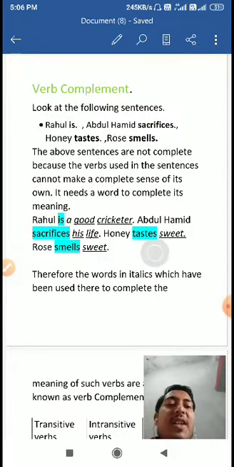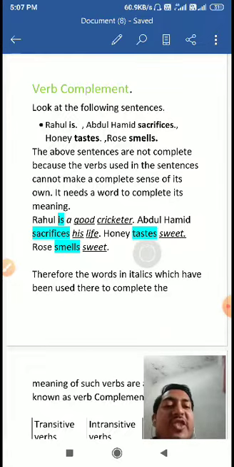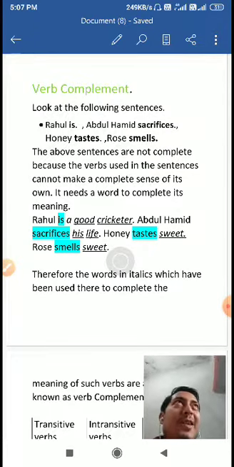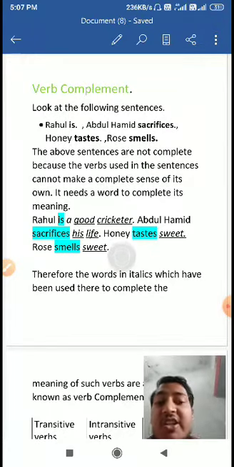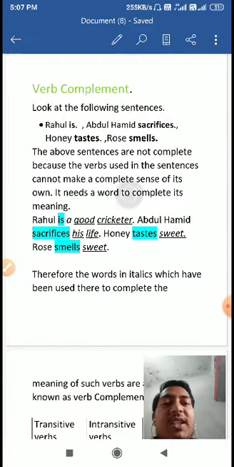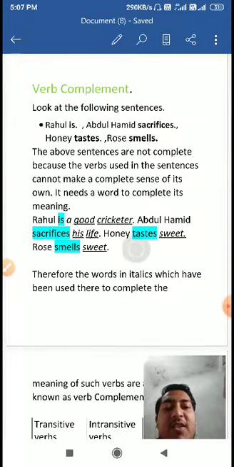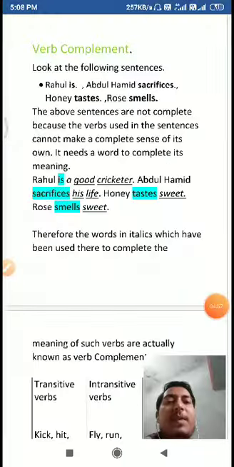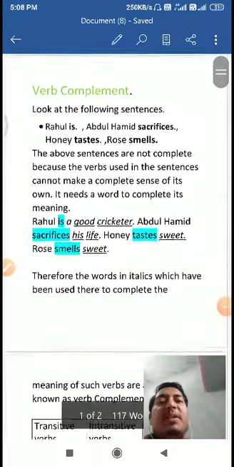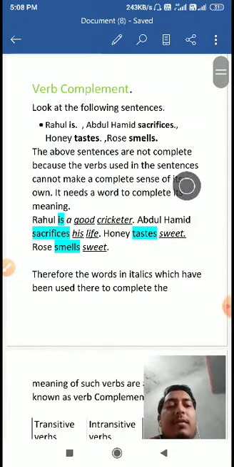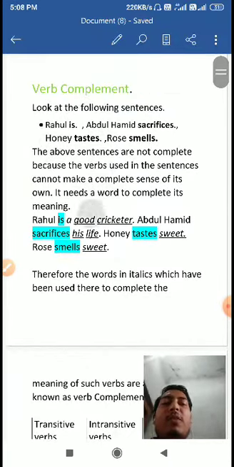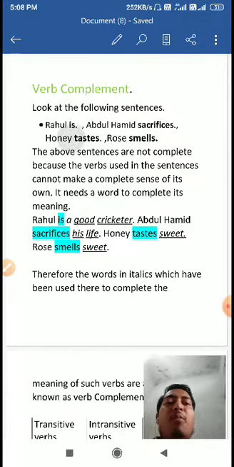Objects are words which take an action upon themselves by transitive verbs. You will have to understand the difference in the following table I have given here. But there is a very thin line between verb complement and object, so we will discuss more about that later.